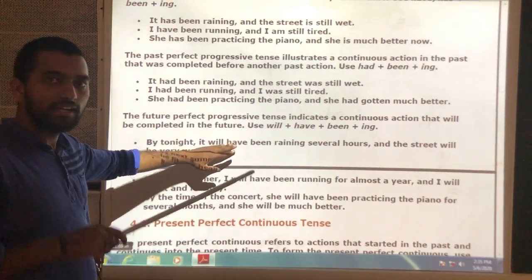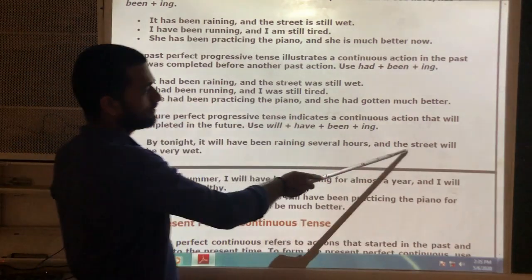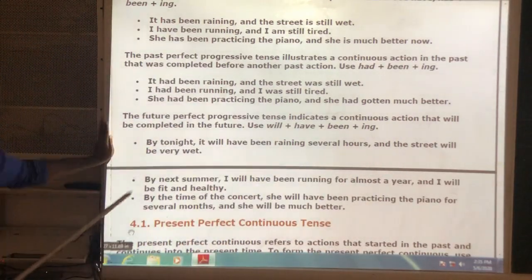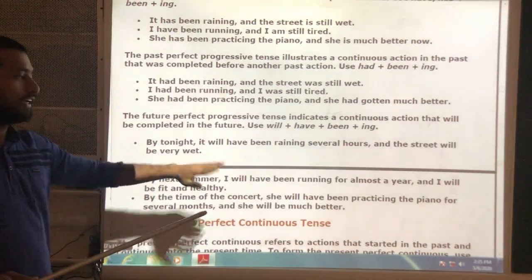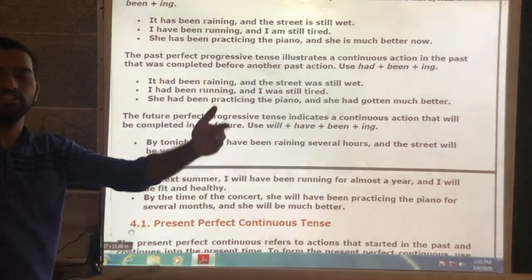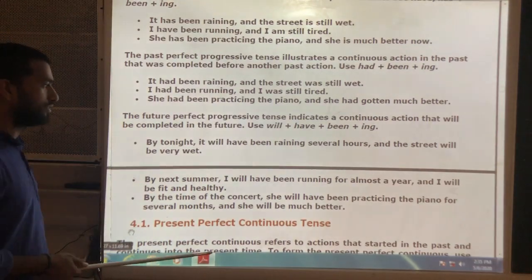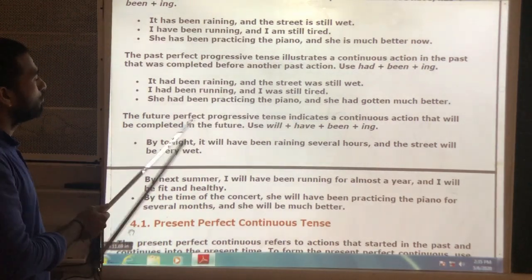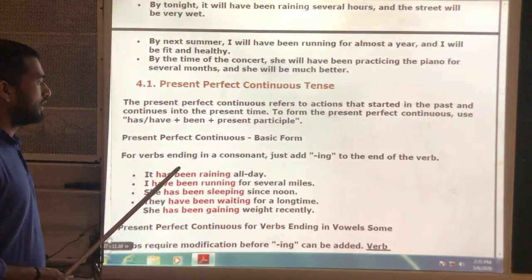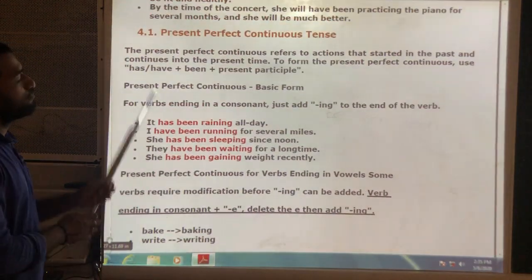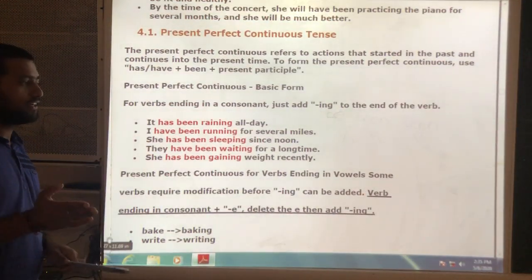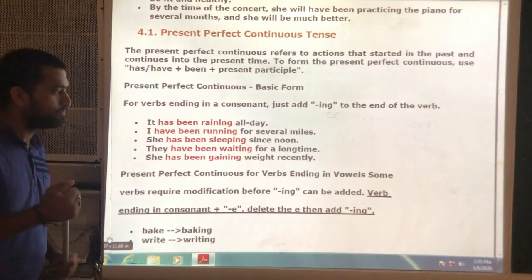It is not going on at this moment. And the street will be very wet. Means this total sentence indicates the action which is going on in future. Okay? In this type of sentences we use perfect continuous tenses. And each and every continuous tense we will discuss separately in the next class. Okay? Thank you.